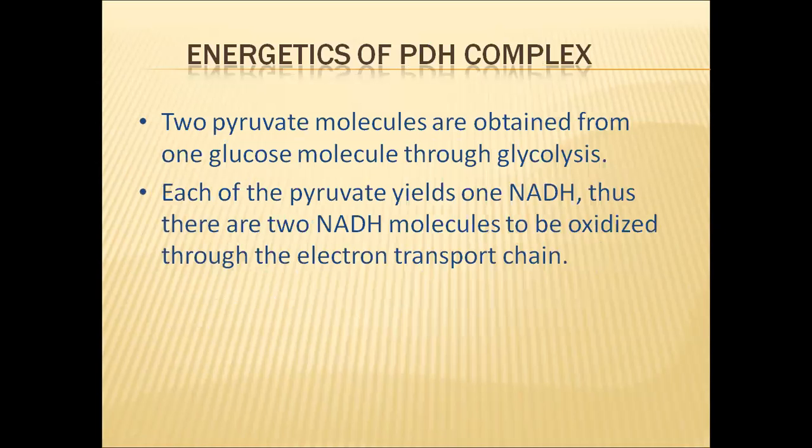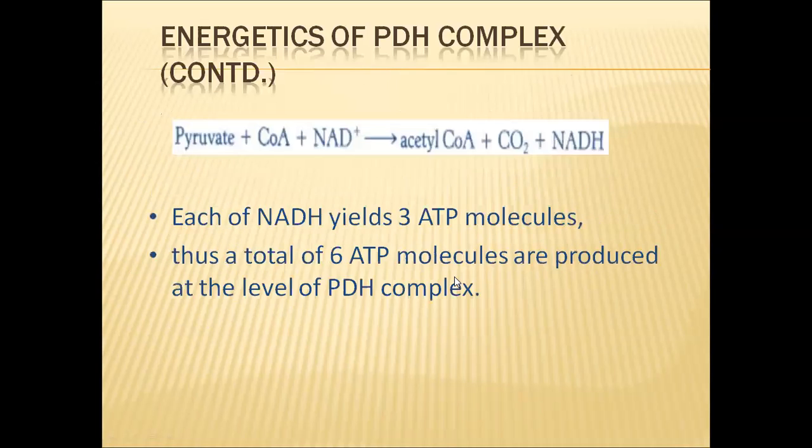And the energetics of the PDH complex: two pyruvic acid molecules will be formed from a single glucose molecule. We have seen that in glycolysis. So each pyruvic acid yields one NADH, so two NADH molecules will be oxidized through the electron transport chain. And each NADH yields 3 ATP molecules in the electron transport chain in the oxidative phosphorylation reactions.